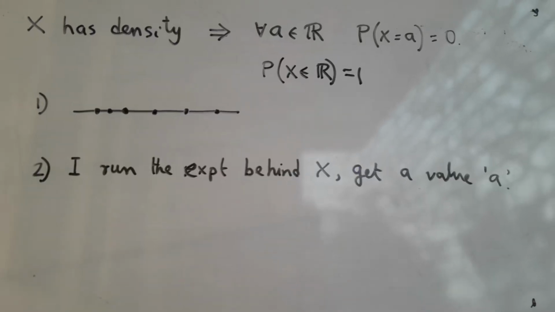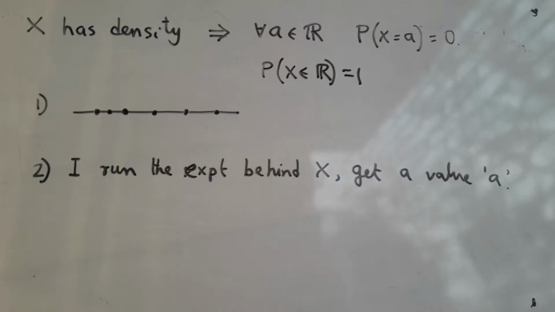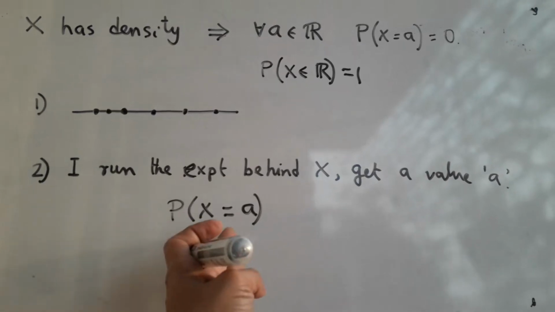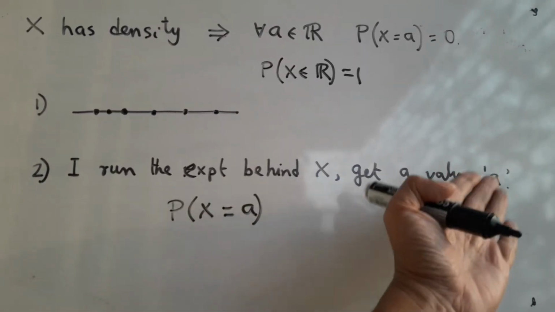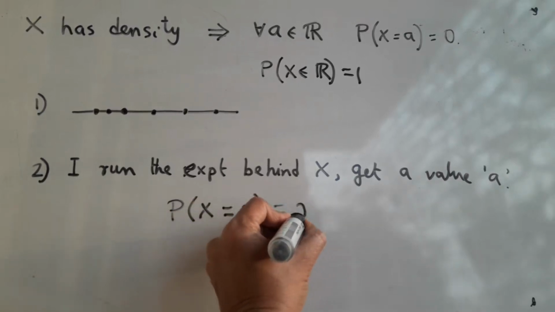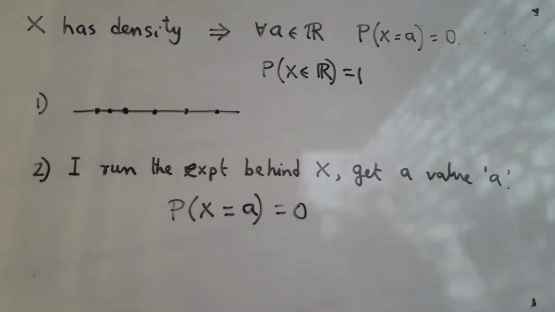The second way is, suppose I run the experiment behind X. Whenever I say X is a random variable, there is a random experiment sitting behind it. Every time you carry out the random experiment, you get one value of X. So I run that experiment and I get a value for X, call that value A. I get some number, right? So I will say that probability X equal to A must be positive because I have actually seen that value. So this event has occurred. But I have probability of X equal to A equals 0. So it's an impossible event. Then how did it actually happen?